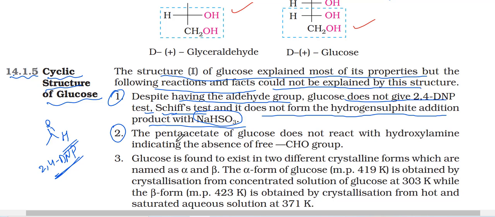Second point, the pentaacetate of glucose does not react with hydroxylamine, indicating the absence of a free CHO group. Five OH groups are there, we came to know that. So this pentaacetate of glucose does not react with hydroxylamine. Normal glucose reacts with hydroxylamine, but pentaacetate glucose does not. That means there is some problem with the CHO; sometimes it is present, sometimes not.